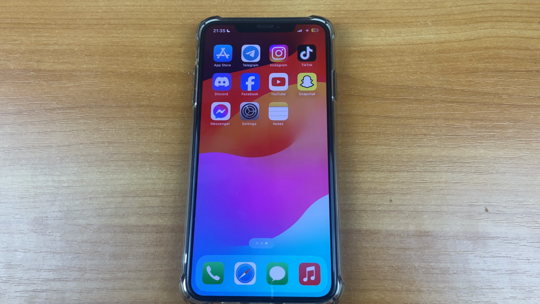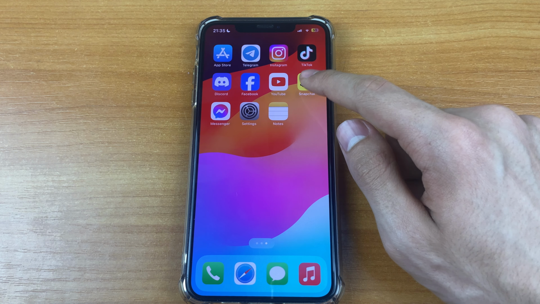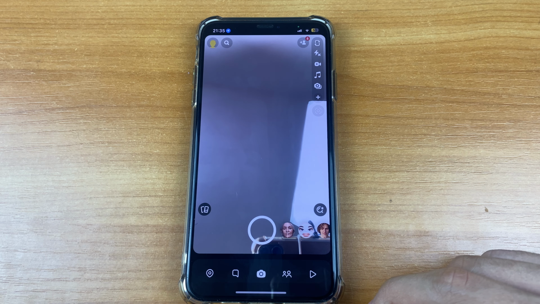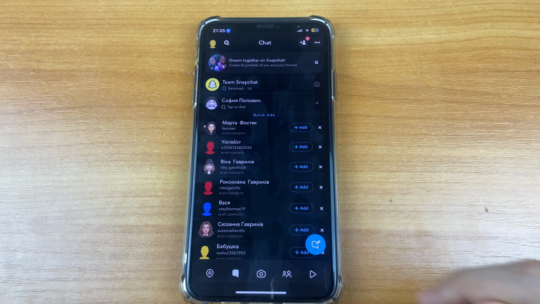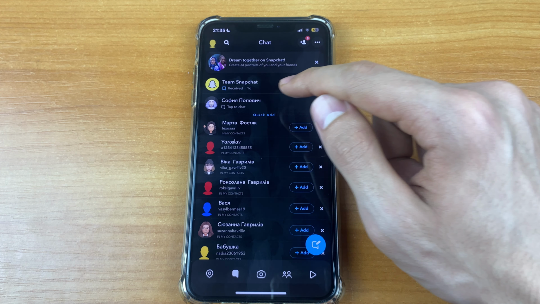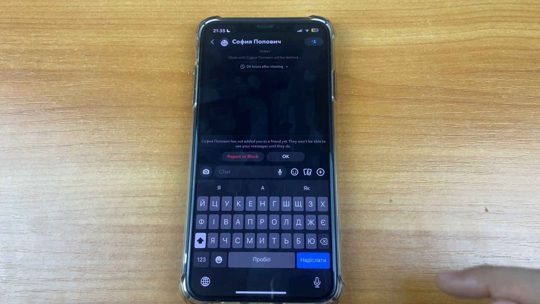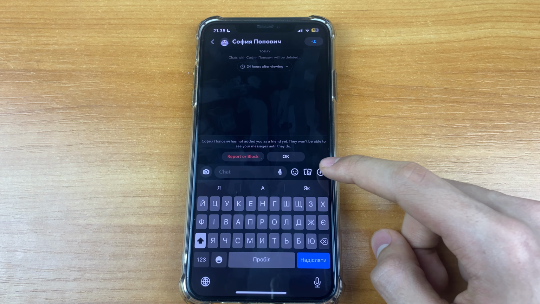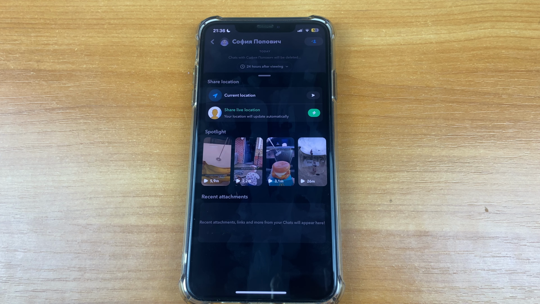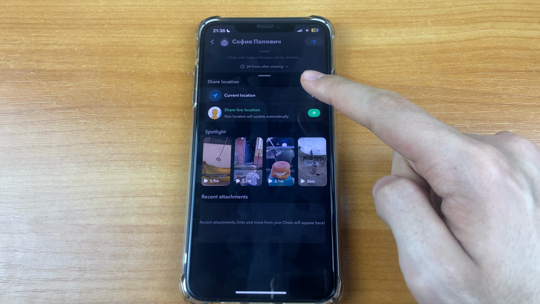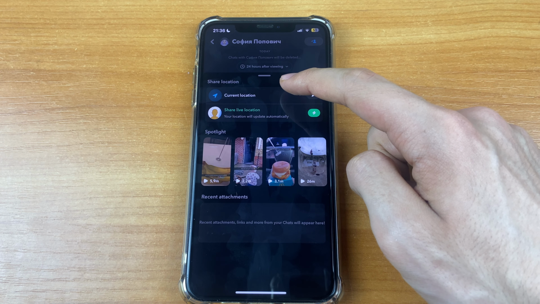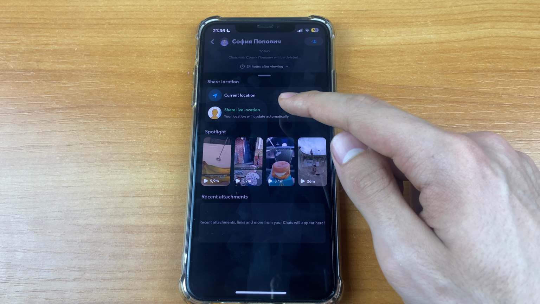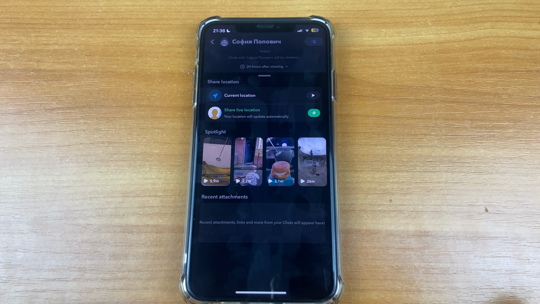First we need to go to Snapchat. After that we need to go to chat. Click here. And after that, you need to click on this plus. And here you can click send current location and share live location.